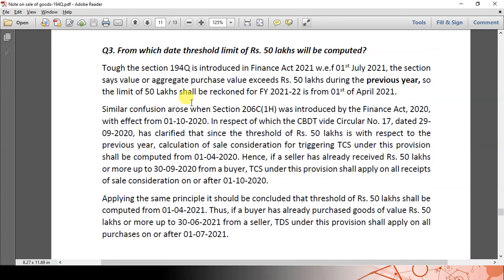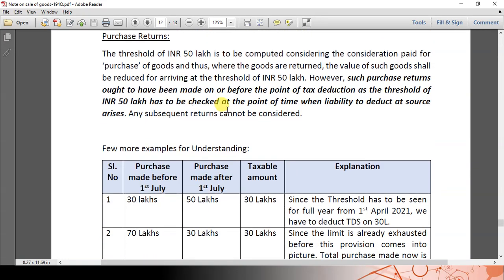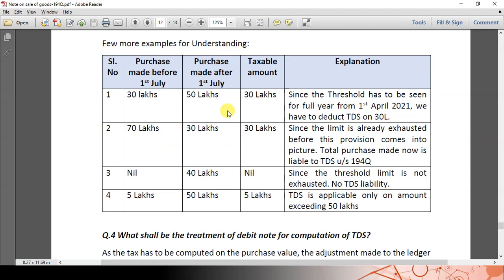There might arise much confusion, friends. How can we deduct TDS on a transaction that happened before the applicability? However, for ease of understanding, I give a few examples here. You can understand better from the examples given below. Purchase made before 1st July is 30 lakhs. Purchase made after 1st July is 50 lakhs. The total purchase made during financial year 21-22 is 80 lakhs. Out of 80 lakhs, the 50 lakhs threshold has to be removed. On the remaining 30 lakhs, TDS is attracted.